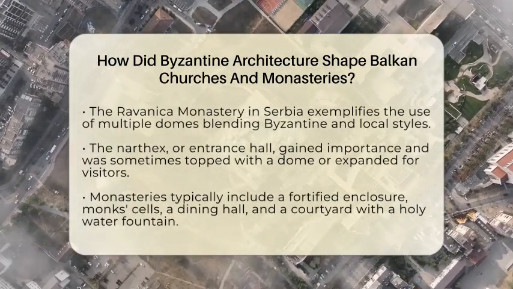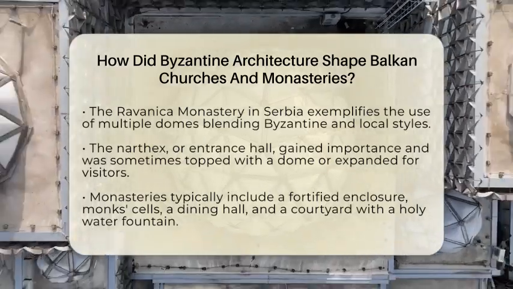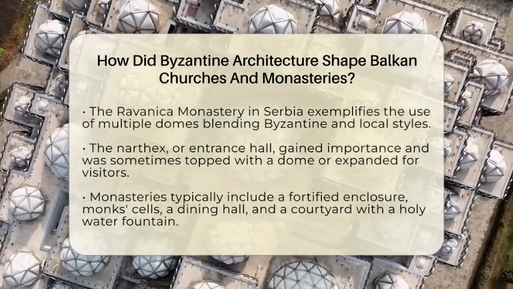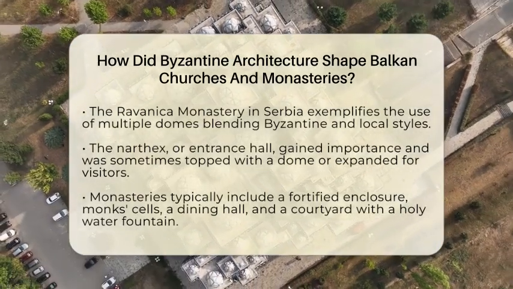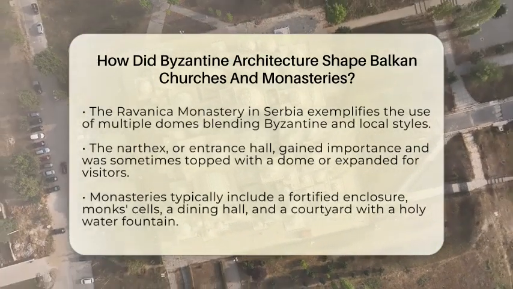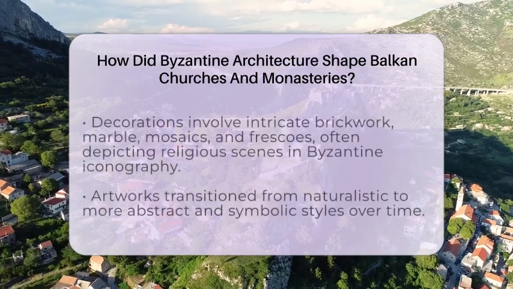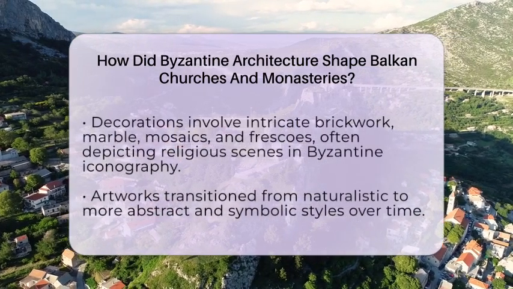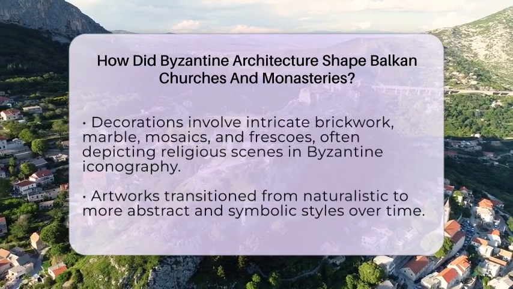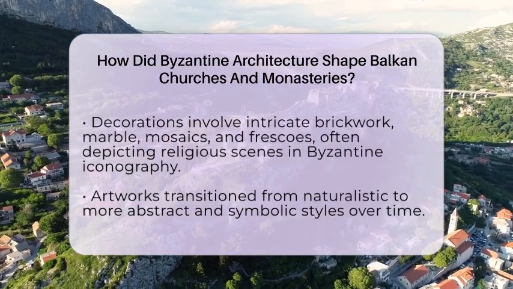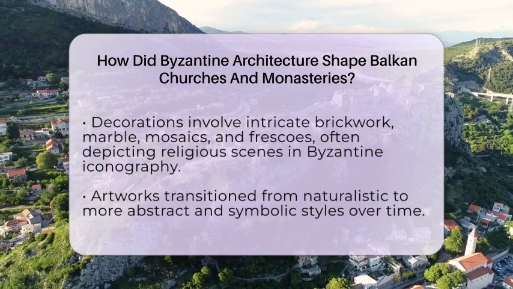The entrance hall, called the narthex, grew more important in Balkan churches. Sometimes it was topped with a dome or expanded to welcome visitors. Monasteries followed a typical layout: a fortified enclosure surrounding the main church, monk cells, a dining hall, and a courtyard with a holy water fountain. This setup was inspired by Byzantine monasteries like those on Mount Athos, but it was adapted to local needs, especially for defense. Decoration played a big role too.